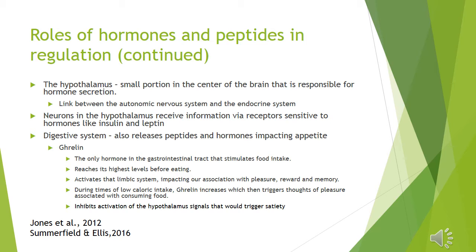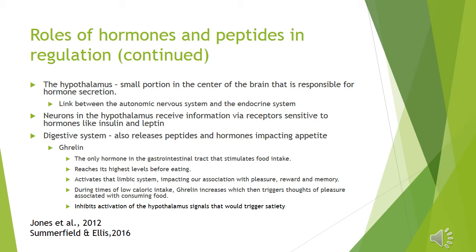including hormone secretion. According to Summerfield and Ellis, it serves as the link between the autonomic nervous system, which regulates physiological functions outside of voluntary control, and the endocrine system, which includes glands and hormones that deliver chemical messages throughout the body. Neurons in the hypothalamus receive information via receptors that are sensitive to hormones like insulin and leptin.